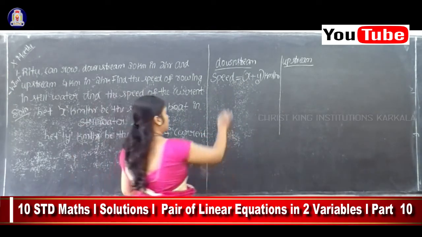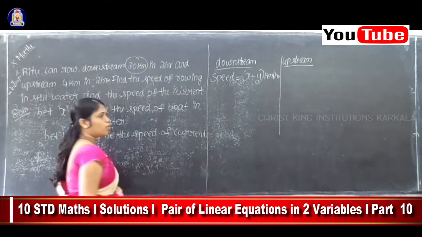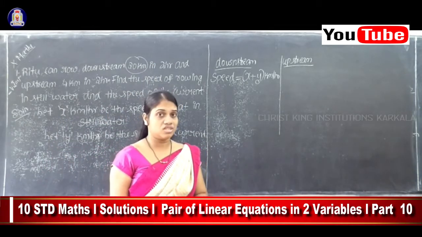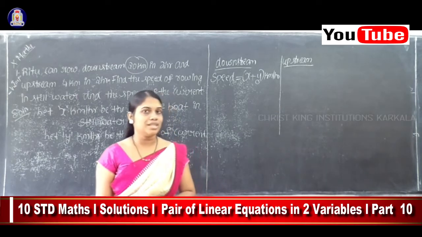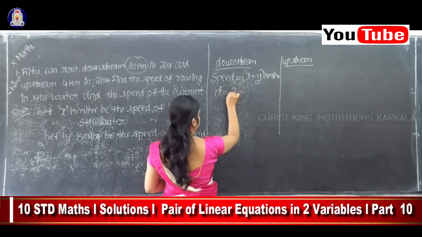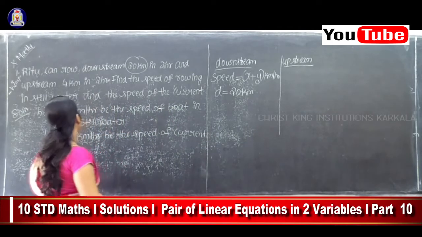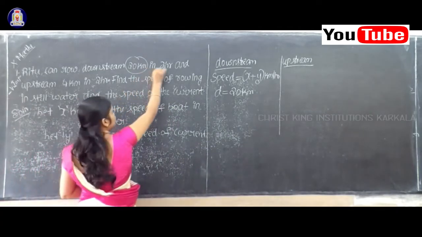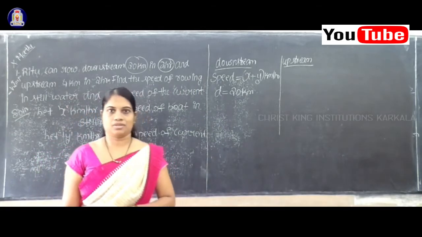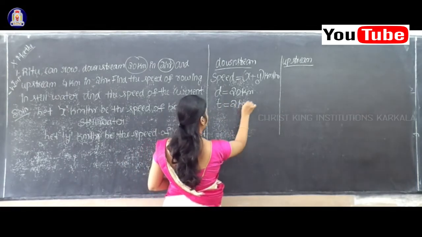Next, for the downstream 20 kilometer is given. What is this 20 kilometer? By looking at the unit you have to decide. 20 kilometer means it is a distance. So the distance is equal to 20 kilometer. Also, in 2 hours is given. What is this 2 hours? It means time. So t is equal to 2 hours.